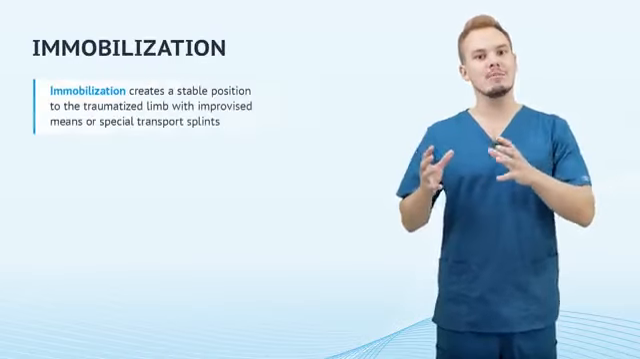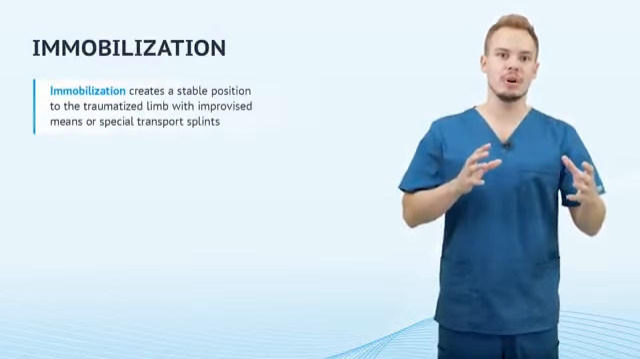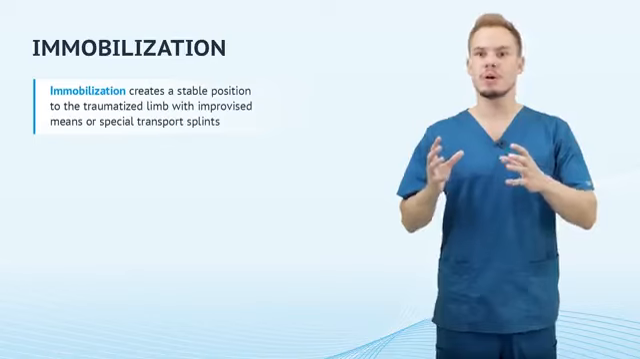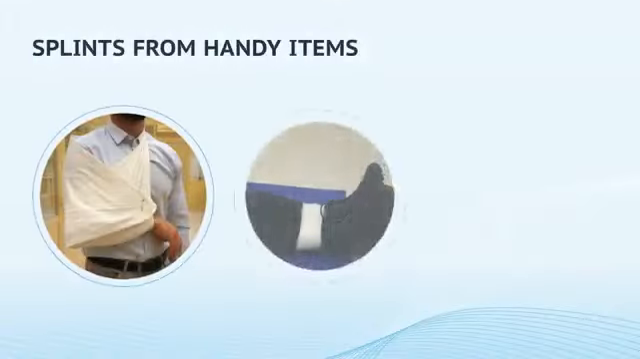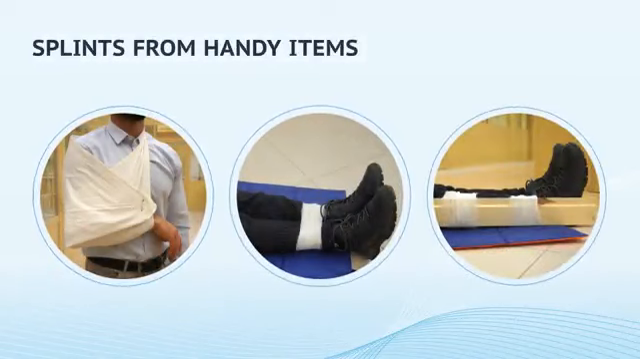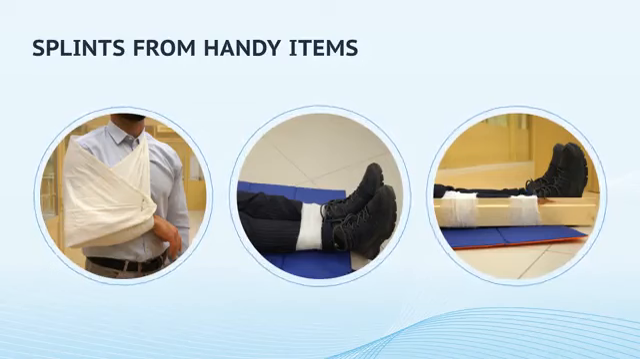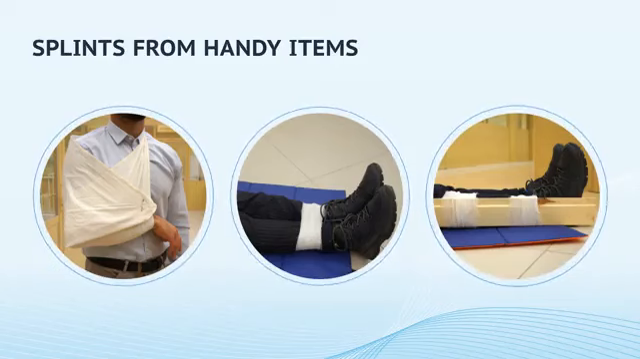Immobilization creates a stable position of the traumatized limb with improvised means or special transport splints. Handy items such as folded blankets, towels, scarves, boards, cardboards, folded magazines, etc. can be used as a splint or fixation bandage. As well as a damaged arm can be attached to the body, an injured leg can be attached to a healthy leg with laying a soft material between them.